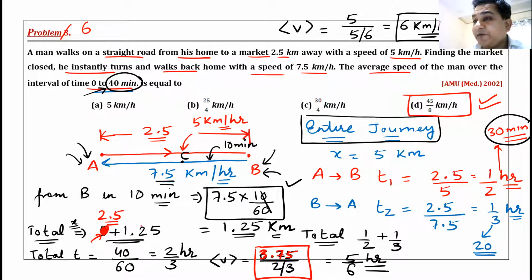So it will be 2.5 plus 1.25 divided by 2 by 3. So total distance is 3.75 divided by 2 by 3. I think the answer will be 45 by 8. Am I clear? Okay. So now what I would expect from you is that all the other problems are on just 5.6. I think it's correct. 5.6 km per hour.